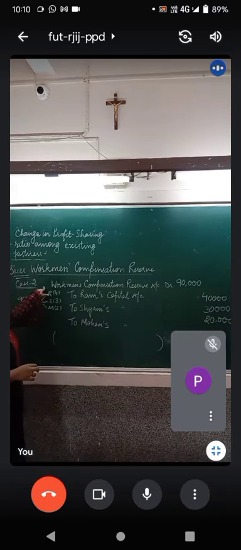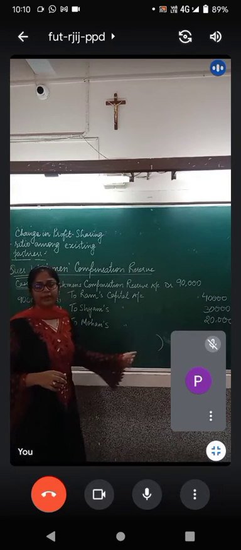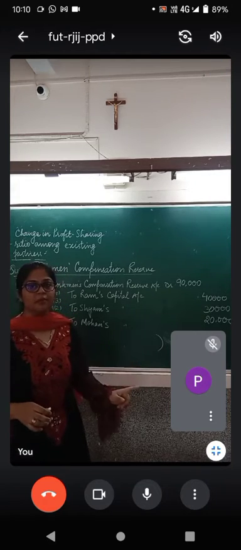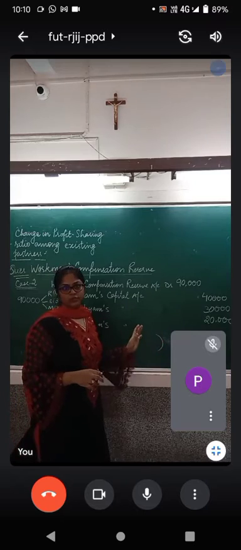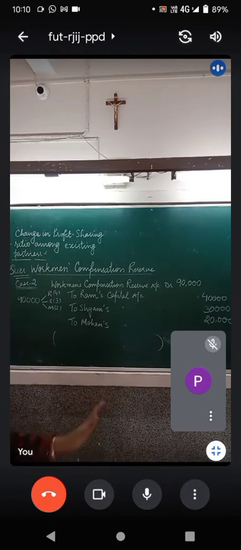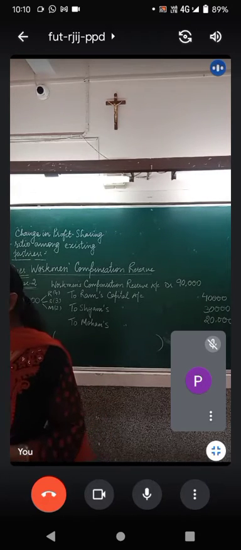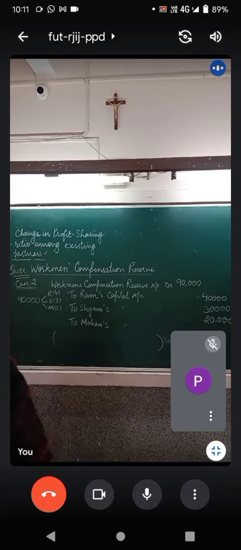Now for case 2 also, you can either copy the same journal entry once again or write that the journal entry is same as case 1. Neither the entry will change nor the amounts will change. This is case 2 also. Case 2, same journal entry. Write down same as case 1. Should I rub it off now? Anyone who's copying?